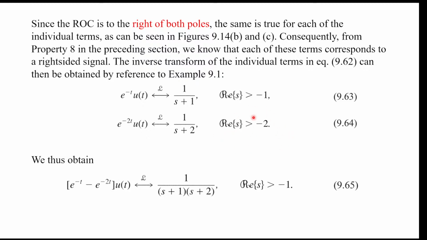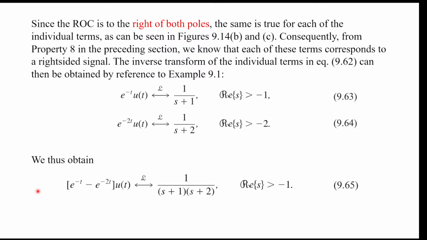Both inverse Laplace transform to e to the minus a t u of t, where a is 1 here and a is 2 there. Then we combine them back, and our inverse Laplace transform is e to the minus t minus e to the minus 2t, times u of t. So the frequency domain is this, and the time domain is this.